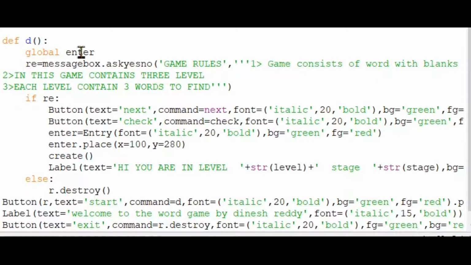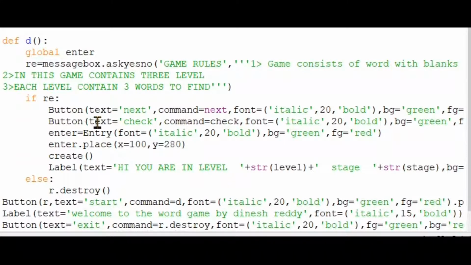And now here we will see the message box ask yes or no. Here we named that as a variable RE, and here you can see this is the title word, and then here is the first rule, that is the game consisting of blank lines. And if we press yes, it will take it as true. If we press no, it will go to here, and the root dot destroy function means the window will be destroyed.